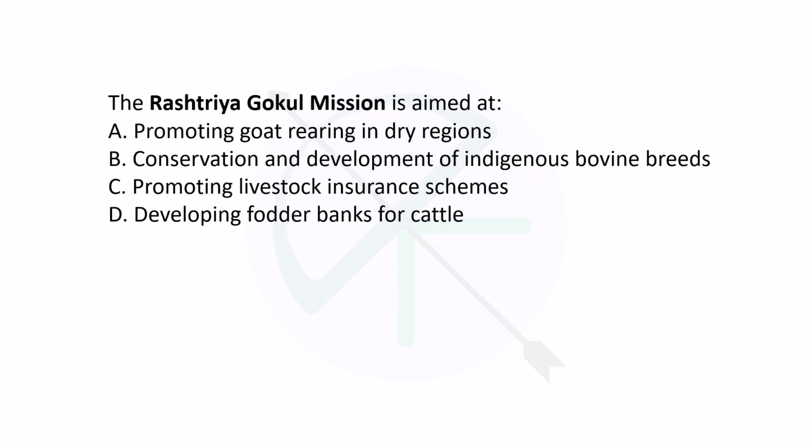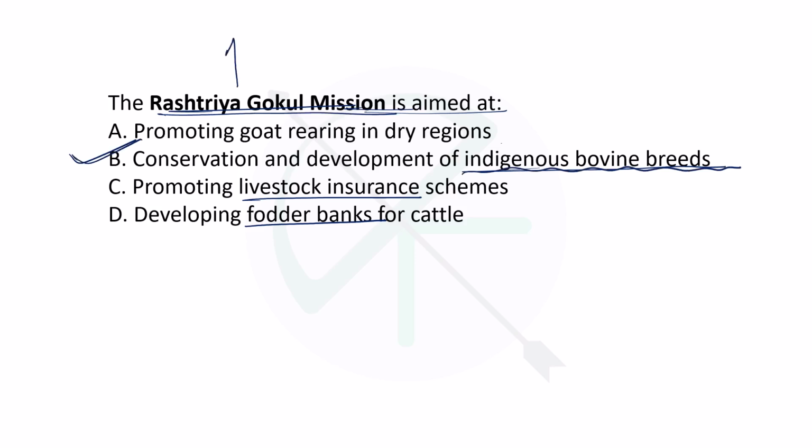Now the Rashtriya Gokul Mission is aimed at promoting goat rearing in dry regions, conservation and development of indigenous bovine breeds, promoting livestock insurance schemes, developing fodder banks for cattle. So Rashtriya Gokul Mission was basically to conserve and develop all the indigenous bovine breeds.